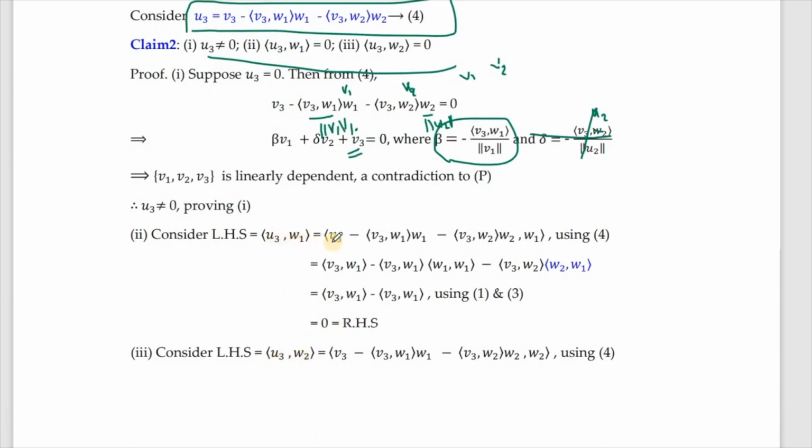Now if you consider U3 with W1, you have to replace U3 by V3 minus inner product V3 W1 times W1, minus inner product V3 with W2 times W2, along with that W1. So this with this, that we have written, and then this has to go out, and you are left with W1 W1 and this one W2 W1. So we know this one to be 0 and this is 1. So inner product V3 with W1 minus V3 with W1, they get cancelled giving 0, and that's your RHS.